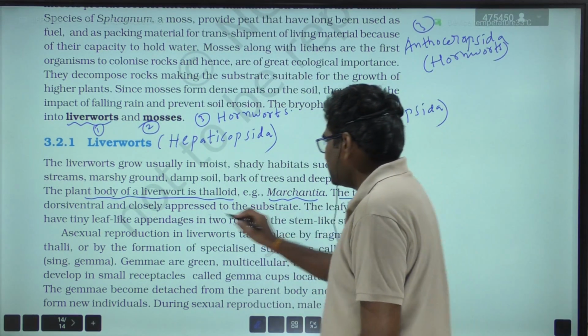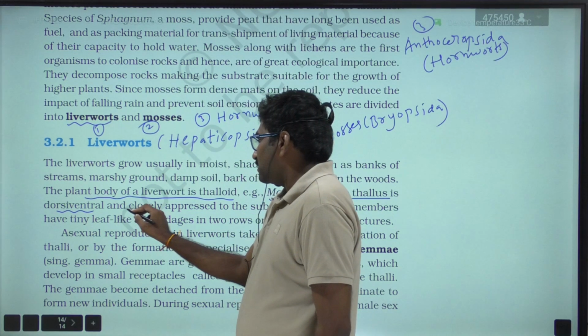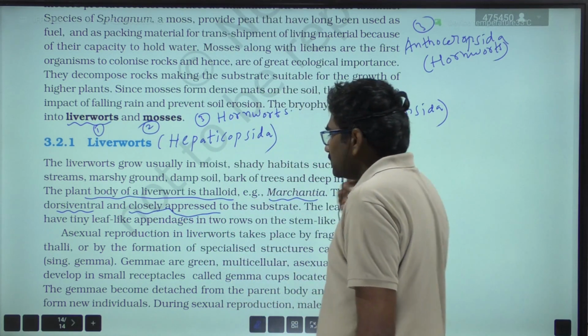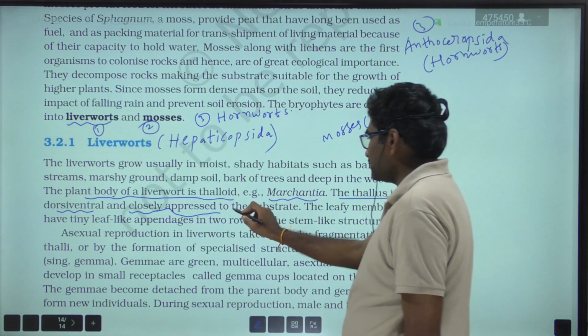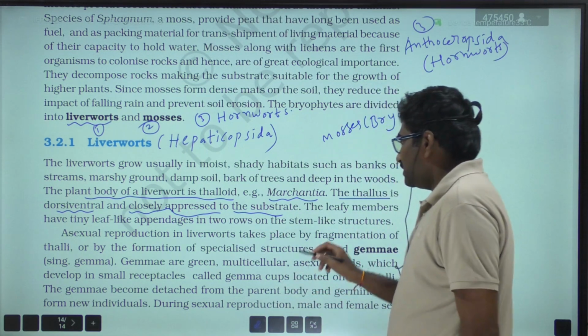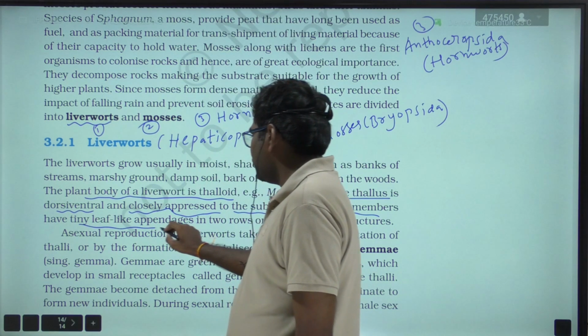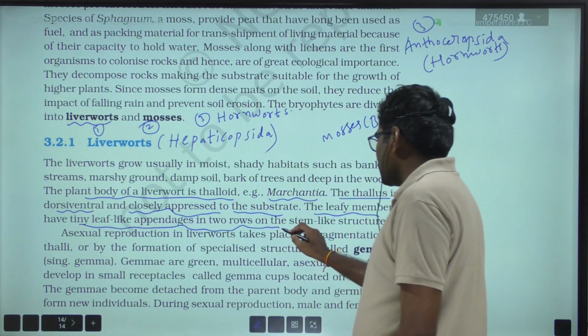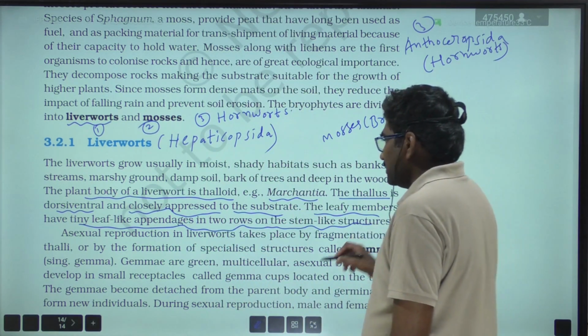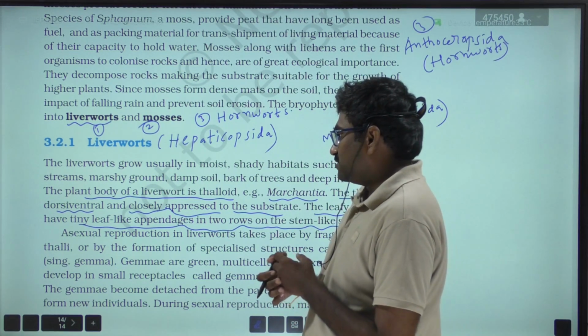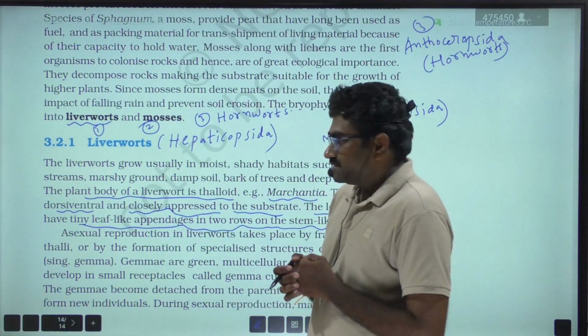The thallus is dorsiventral and closely appressed to the substrate. And the leafy members have tiny leaf-like appendages in two rows on the stem-like structures.